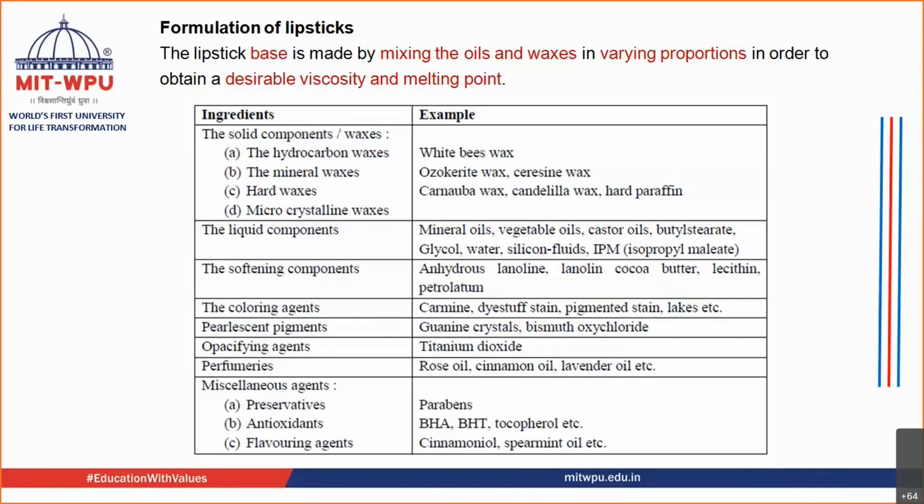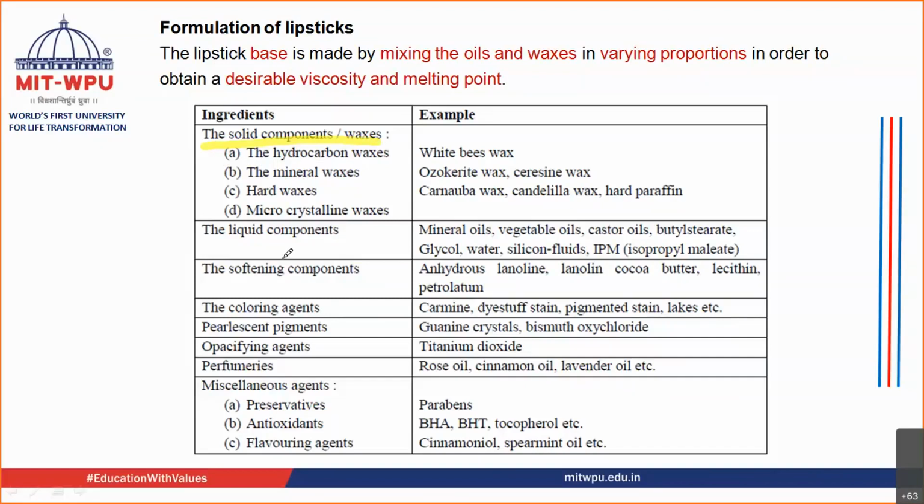So what are the ingredients? What is your lipstick made up of? The lipstick is made up of near about 5 to 6 major important components. The first is the solid component, that is the waxes. This is the most important component inside the lipstick. The sturdiness that has come to the lipstick is because of these waxes. It consists of hydrocarbon waxes, mineral waxes, hard waxes, microcrystalline waxes. These are the number of waxes that can be used.